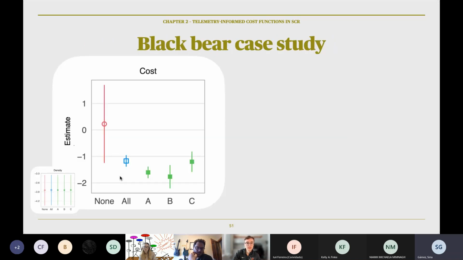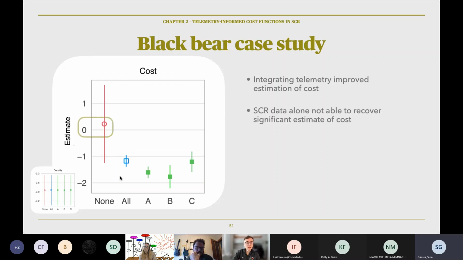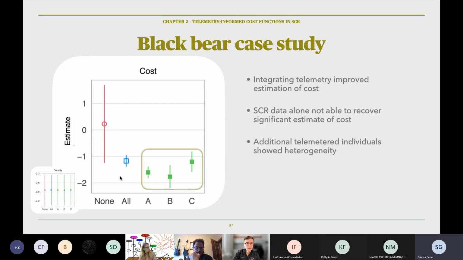So we saw similar results from this case study. Integrating telemetry data improved estimation of cost. You can see there are smaller confidence intervals here. SCR data alone was not able to recover a significant estimate of cost. Adding more individuals showed that variation among individuals should be considered. And again, density estimation remained consistent.